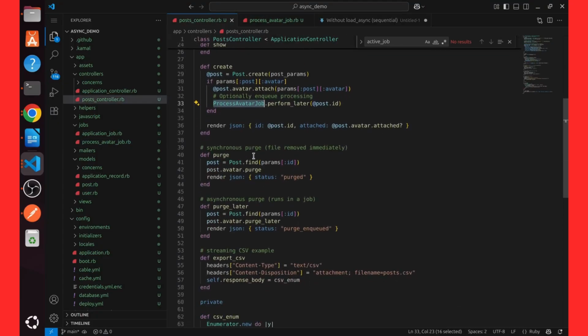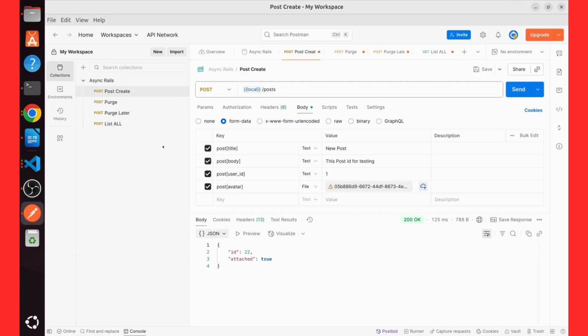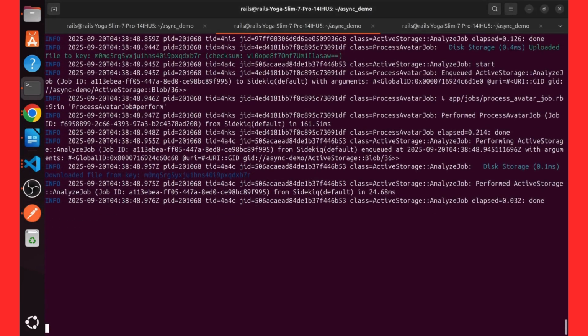Now let's come to the main topic, which is purge and purge later. I have created two records, 21 and 22. Let's first purge, then purge later. Let me run 21. Before hitting the API, a mindset shift.